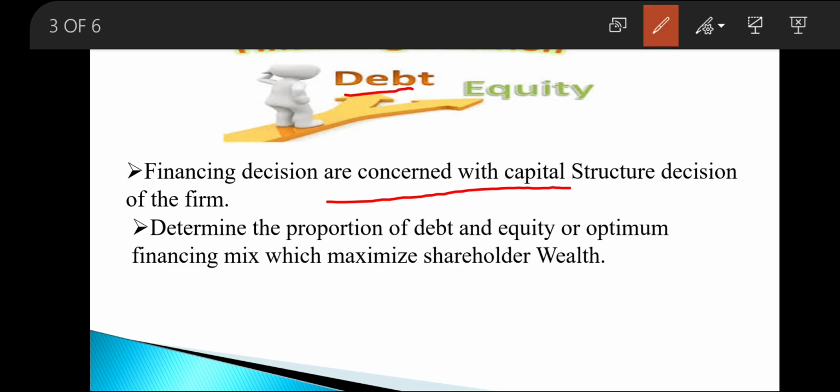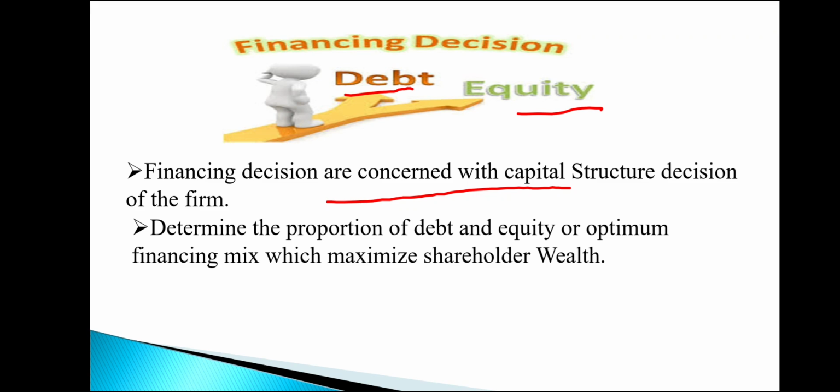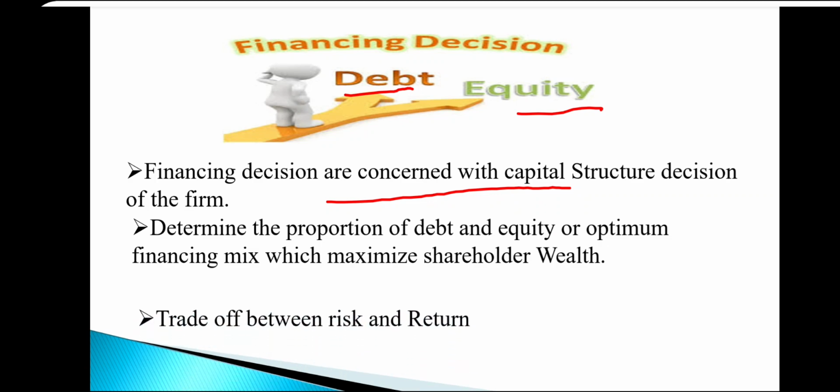That involves a fixed interest rate and dependence on outsiders, and raising of funds through equity will bring permanent funds to the business, but the shareholders will expect a high rate of earnings, right? So the financial manager faces the trade-off between risk and return.